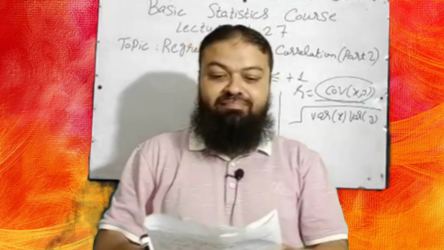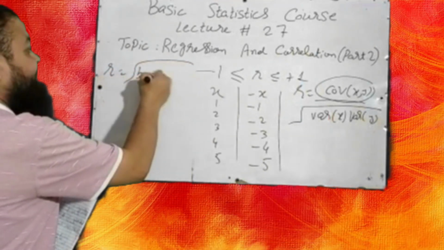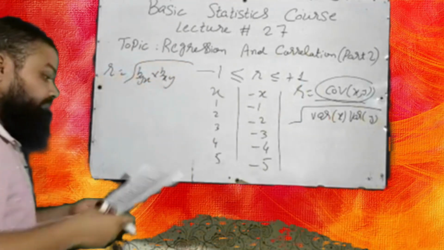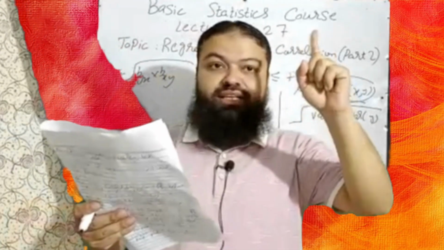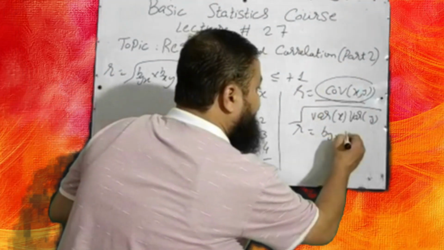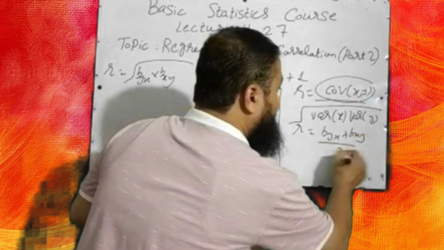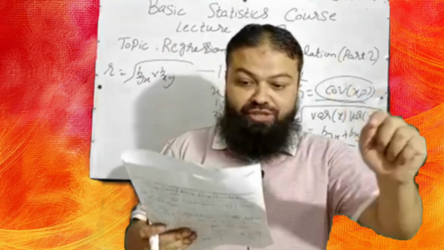Question number 9. The relation r is equal to the square root of byx multiplied by bxy is known as: A. mean property of the regression coefficients. No, the mean property would be r equal to byx plus bxy over 2. B. Fundamental property of regression coefficients.